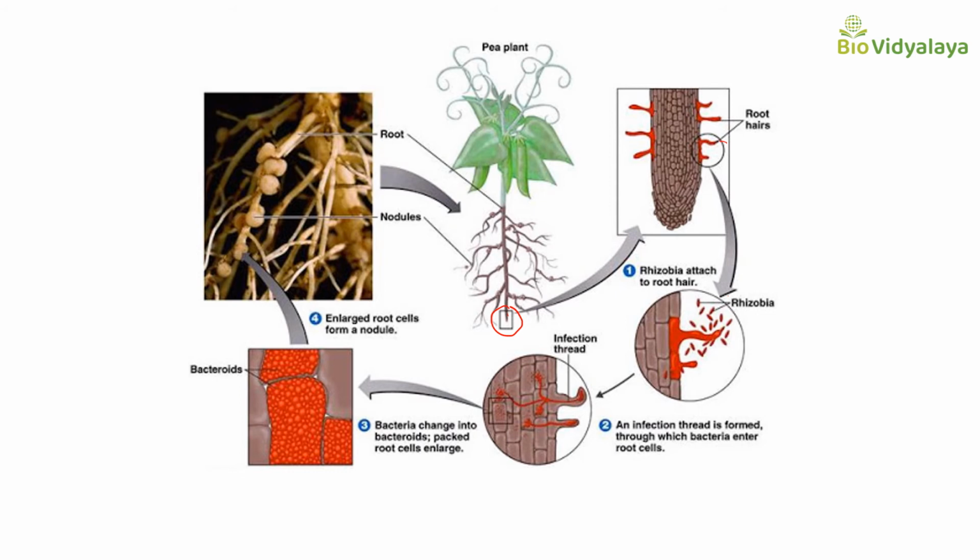This is the formation of the infection thread. An infection thread is formed through which bacteria can enter the root cells. And that will cause the curling of the root hair. After infection, the root hair curls like this.